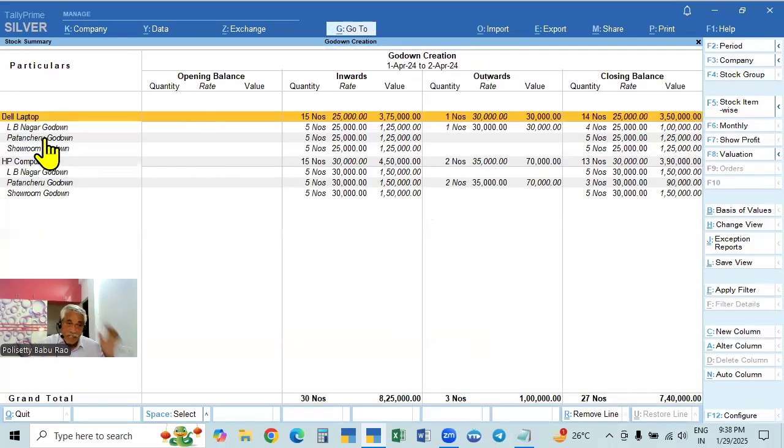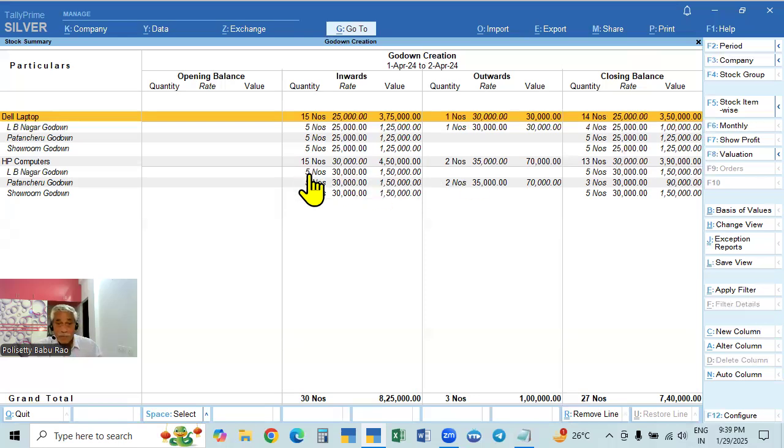Opening balance means the stock of items on the first day, that is 1st April, that is 30th, 31st March, the closing balance will be the opening balance. If there is an opening balance, we will enter it there. So that will be shown here. And inwards means purchases, outwards means sales. This is closing balance. So inwards, all the things we purchased, and out of these, what sales were made, and the balance items and rate. In this case, this is the purchase price, this is the sales price with profit. And here the closing stock will be shown at the purchase price only.